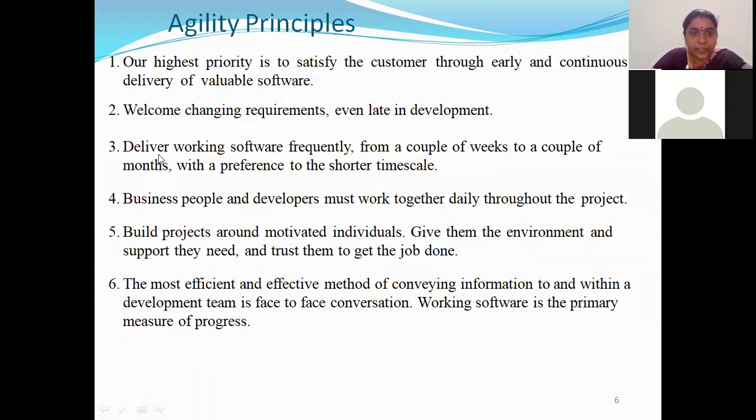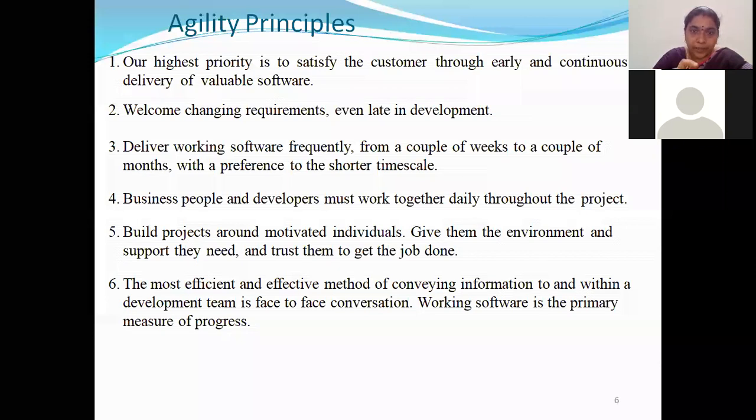And third principle is, deliver working software frequently. Don't give your project deadlines as years and years. Always give project deadlines as very minimum time. See, always deliver the working software frequently, from a couple of weeks to a couple of months, with a preference for the shorter time scale. See, always the customer should be given some working product, either in a week or within a month. Right? Don't go for long-term schedules at all. That is what agility principle 3 tells us.